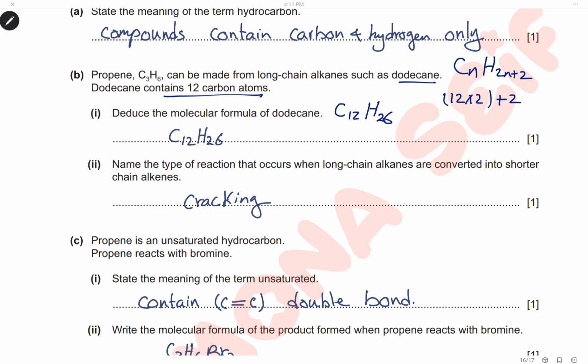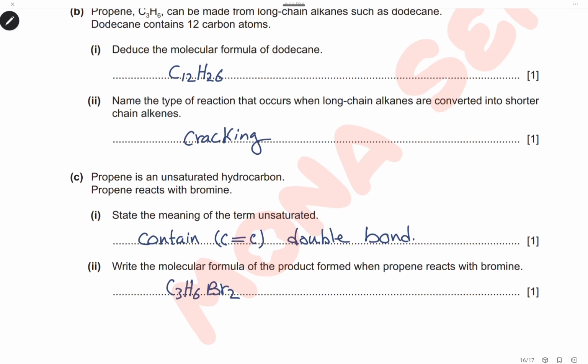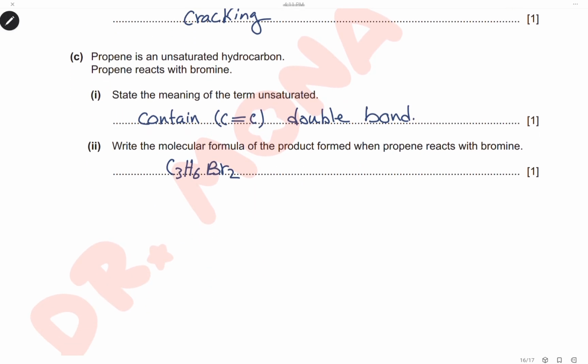Name the type of reaction that occurs when long-chain alkanes are converted into shorter-chain alkanes. The reaction is cracking, where the long-chain alkane is broken down into smaller alkenes. Propene is an unsaturated hydrocarbon. Propene reacts with bromine. State the meaning of the term unsaturated. Unsaturated means it contains a carbon-carbon double bond.